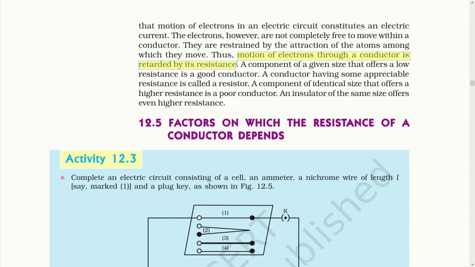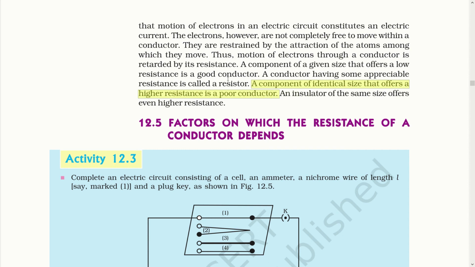A component of the given size that offers a low resistance is a good conductor. So the materials which offer low resistance are considered good conductors, and the materials that have some appreciable resistance are called resistors, while a component of identical size that offers higher resistance is a poor conductor.